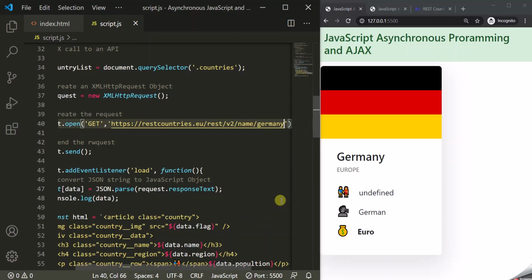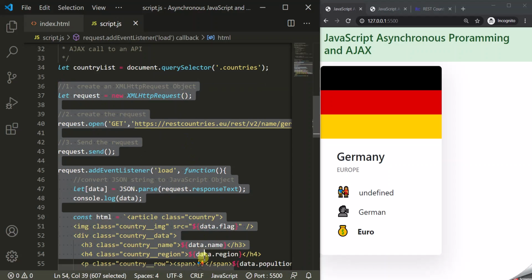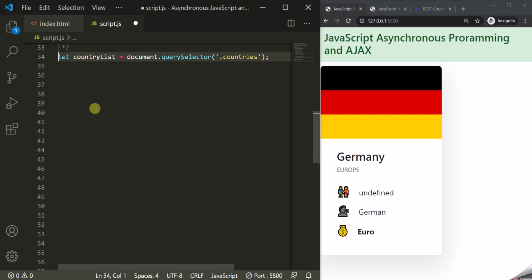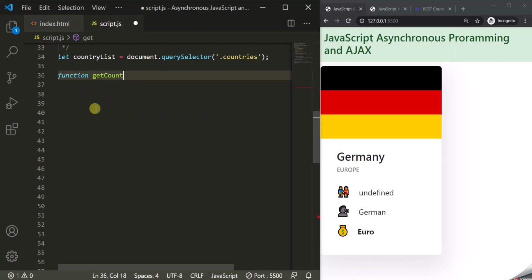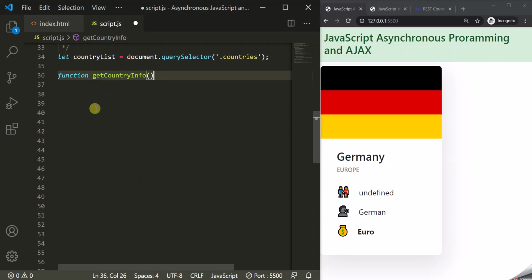All right, now let's say we want to display information of 3 countries. So instead of writing this code 3 times, what we can do is make use of functions, right? So let's copy this complete code from here. Let's remove this complete code from here, and let's create a function, and let's call it getCountryInfo. This function will take a parameter, and let's call it country, and inside this function we are going to use the code.